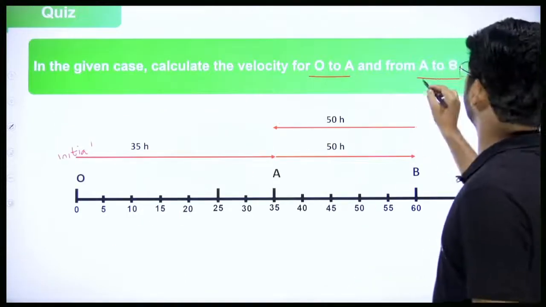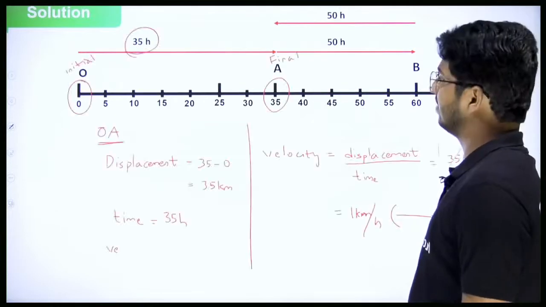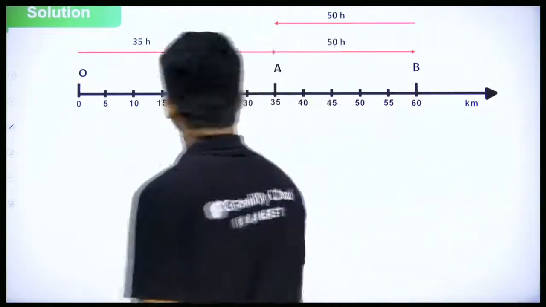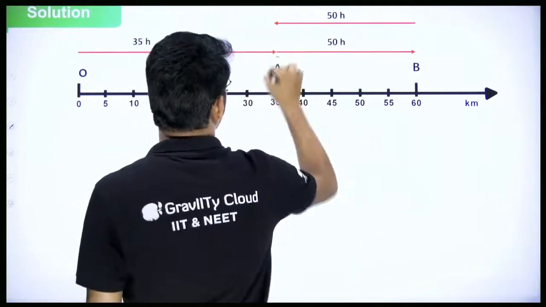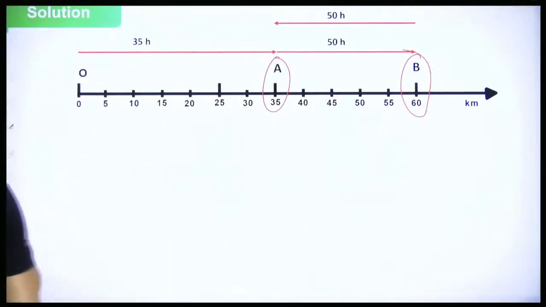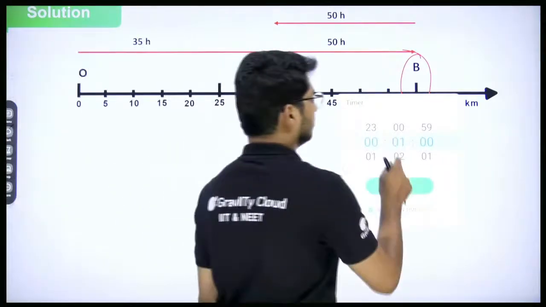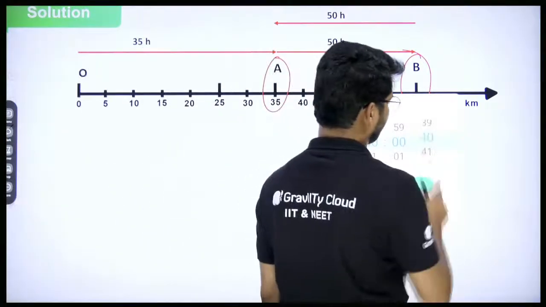Look at this. It's given as A to B. Okay, we'll do for A to B. Now you do it, everyone. I'll just give you some time, 30 seconds, should be enough. So please solve it.